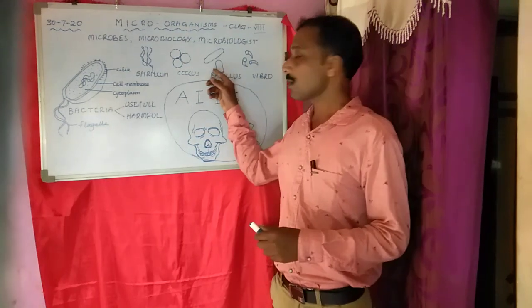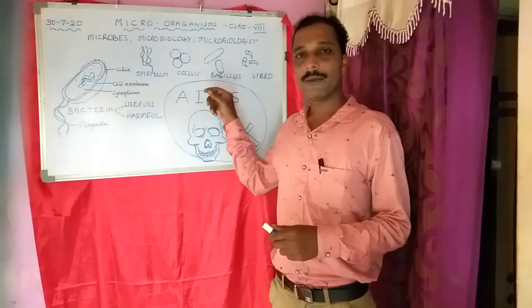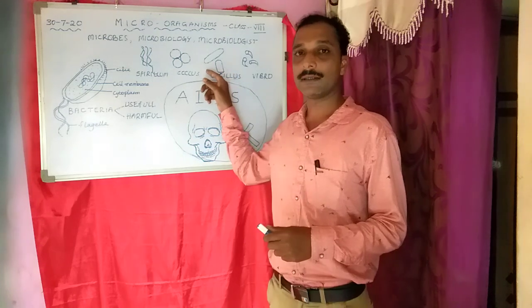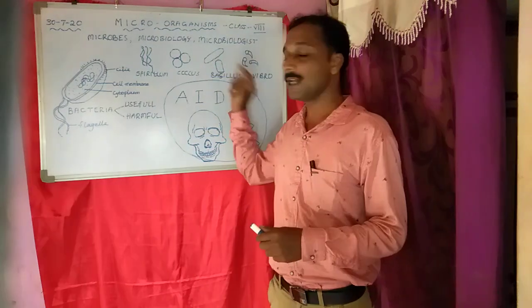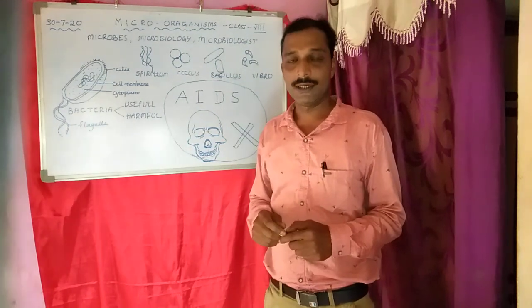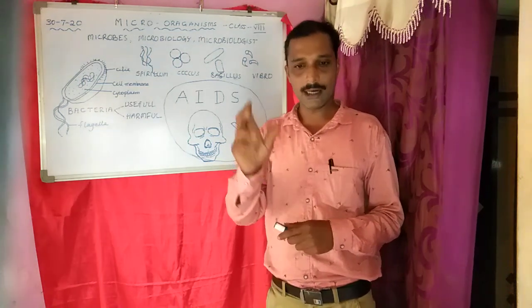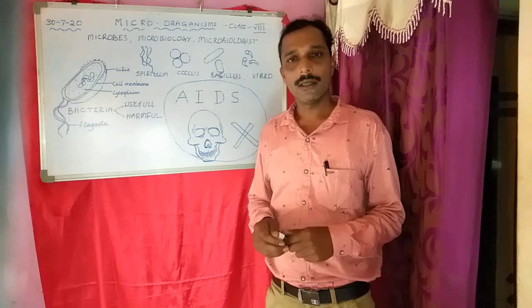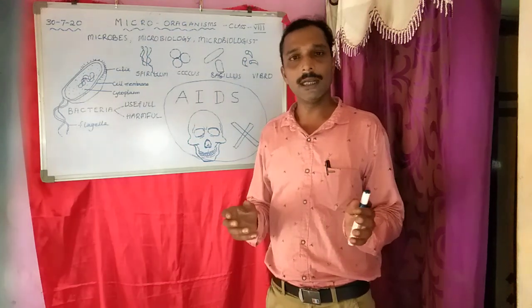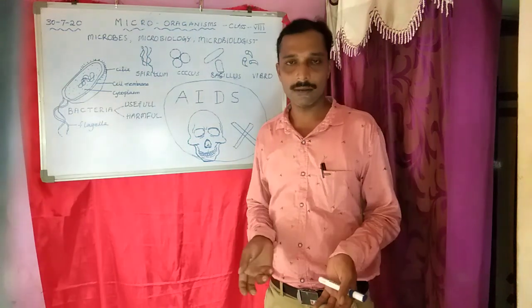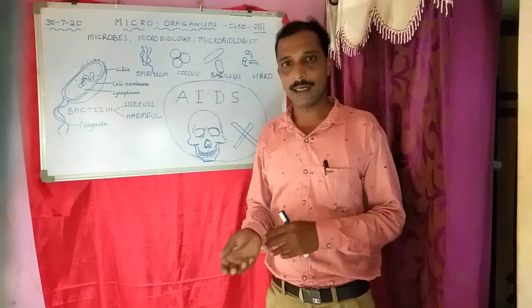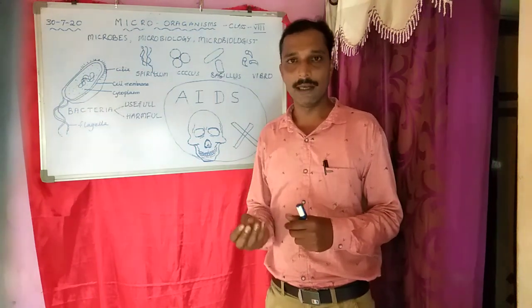For example, rod-shaped bacteria. Where do we find rod-shaped bacteria? We find them in curds, that is, the curdling of milk. You know that when a few drops of lemon are added to milk, suddenly the milk turns into curd. When your mother does not boil the milk, what happens?